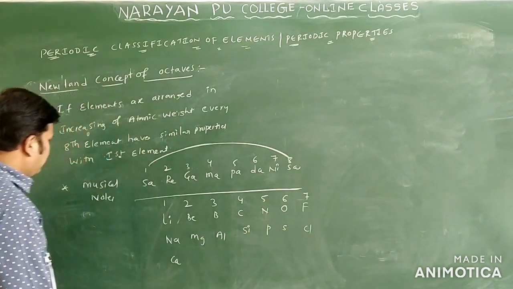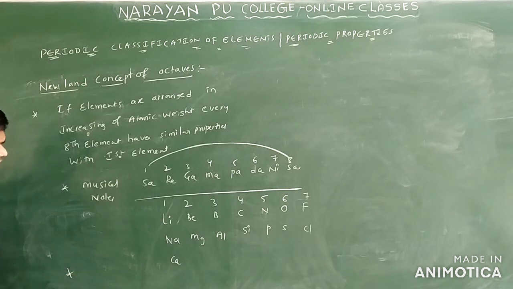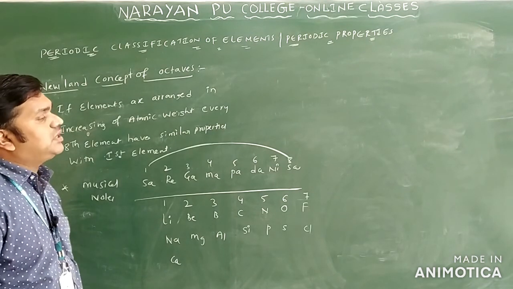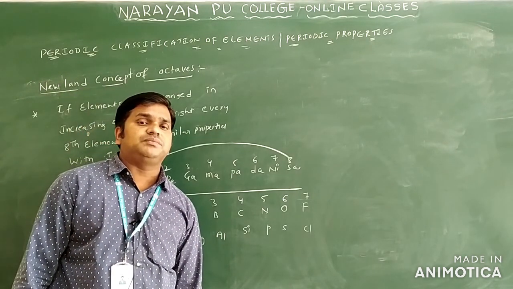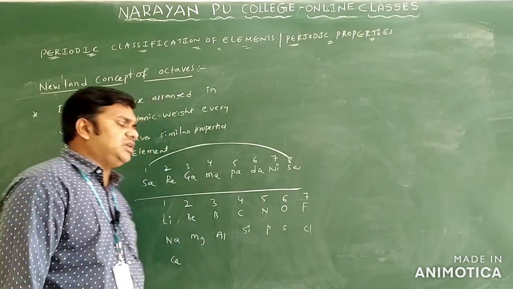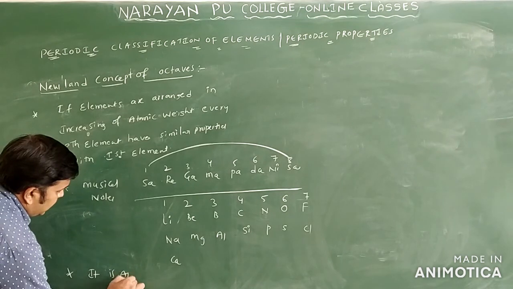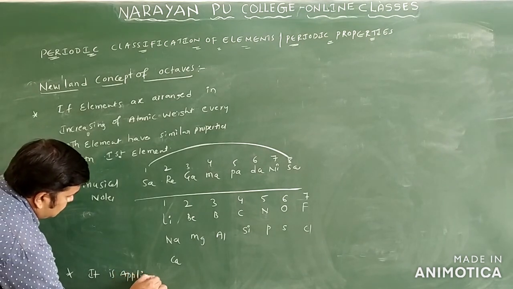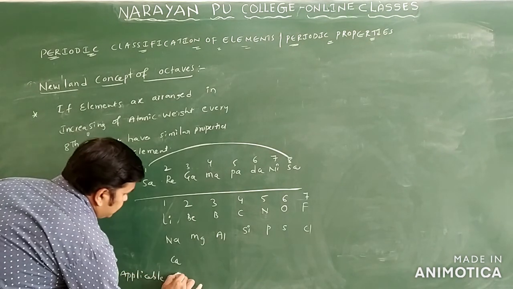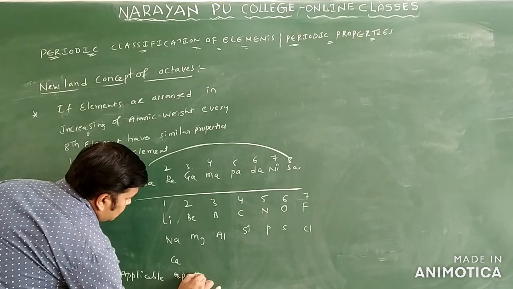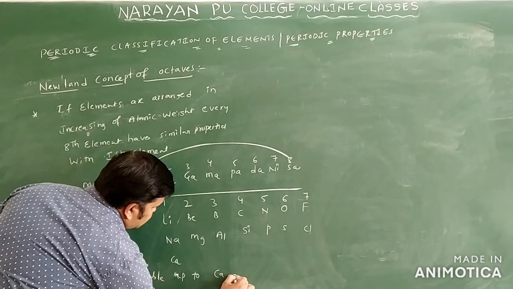But what is the disadvantage here? The disadvantage is that Newlands' law of octaves is applicable only up to calcium.